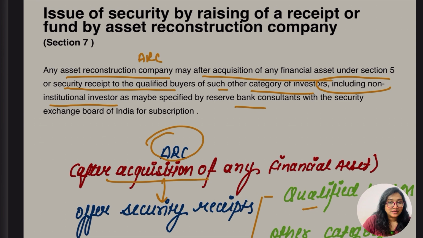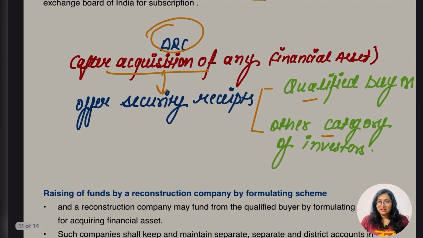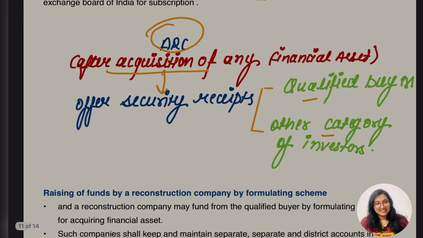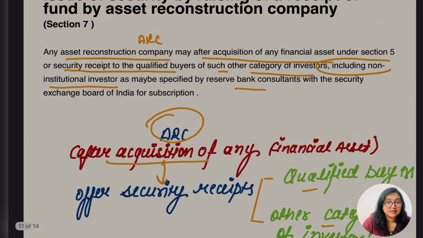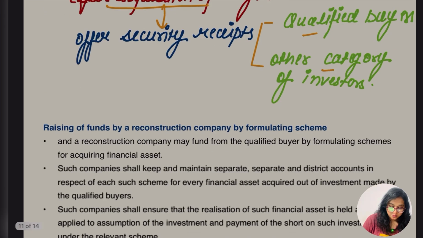So this is simply clear, which means ARC after acquiring any financial asset is going to offer the security receipt to the qualifying buyers. Second, to the other investors which are specified by the Reserve Bank and the Securities Exchange Board of India for subscription. Hope this point was clear.